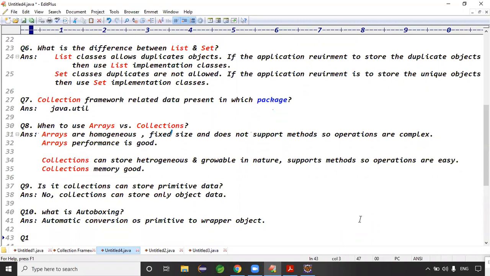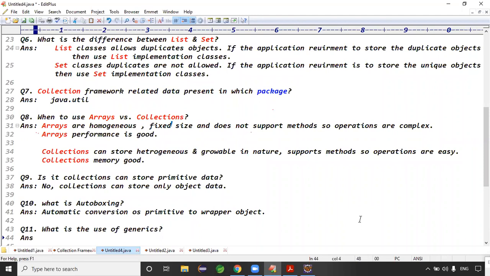Exactly. Question number 11. What is the purpose of generics? What is the use of generics? Tell me. Type safety. To provide type safety to the collection. To overcome which problem, guys? Typecasting problem, right? To overcome typecasting.